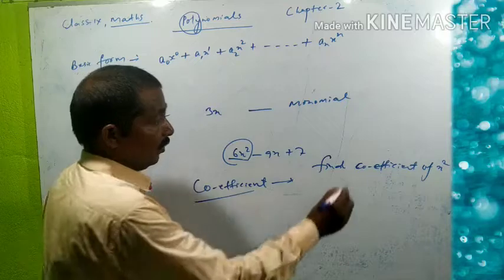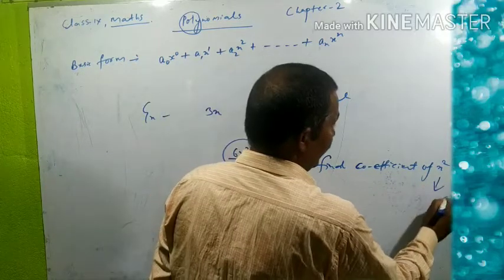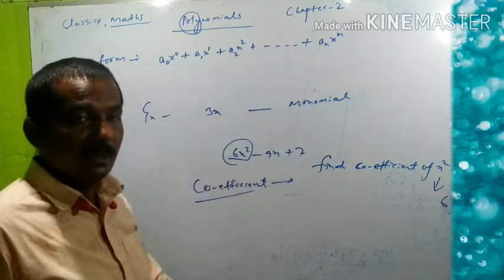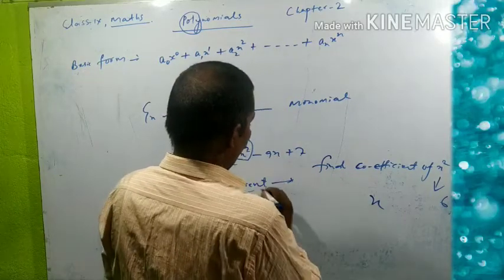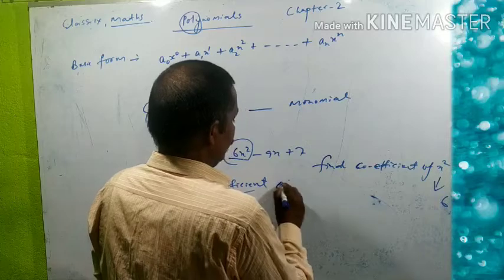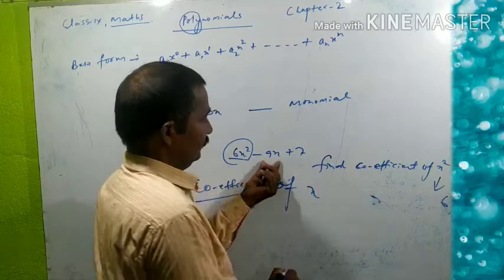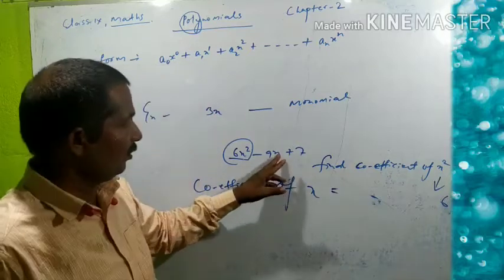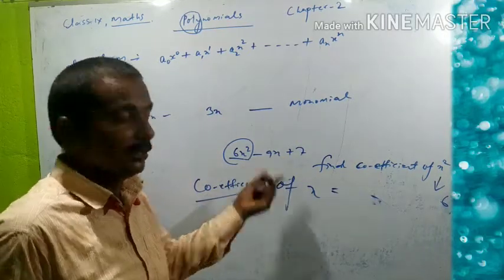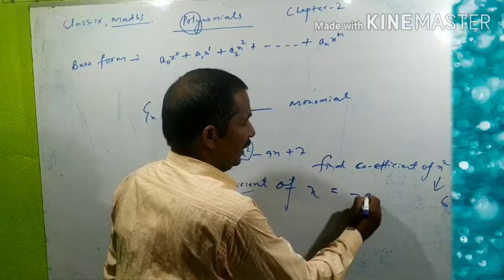So coefficient of x square will be 6. What is the coefficient of x here in this term? Numerical factor of x is what? Minus 9. So here will be minus 9.